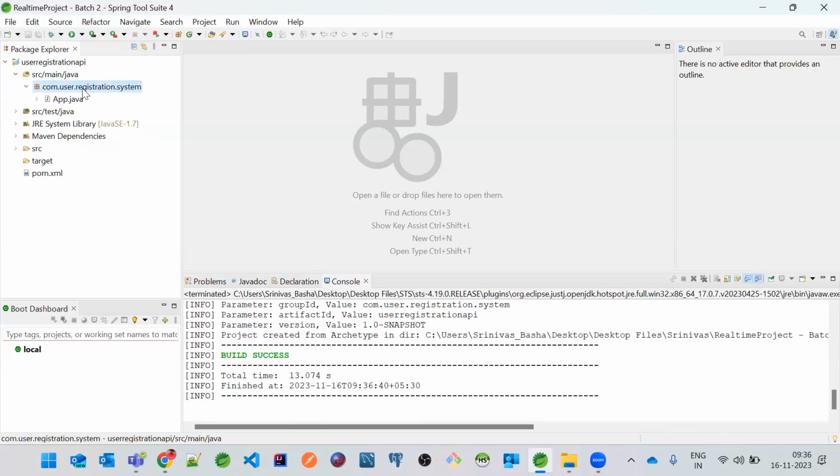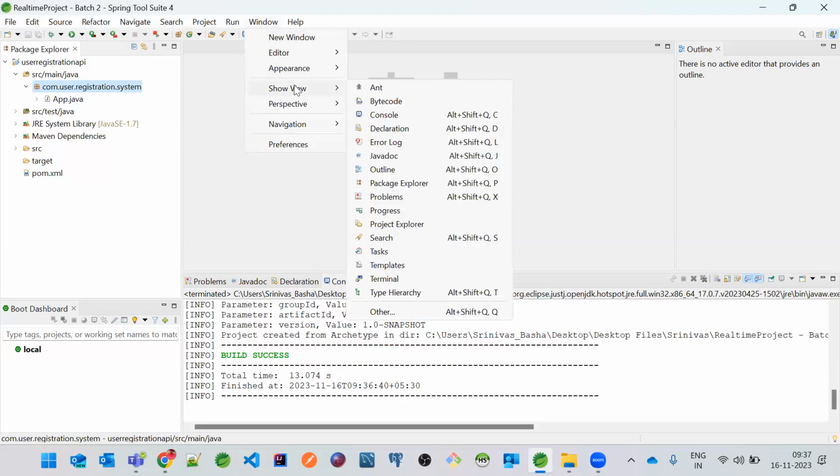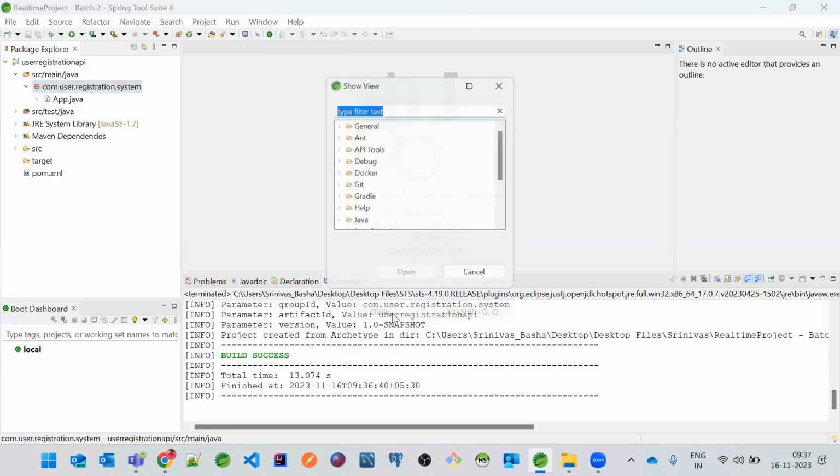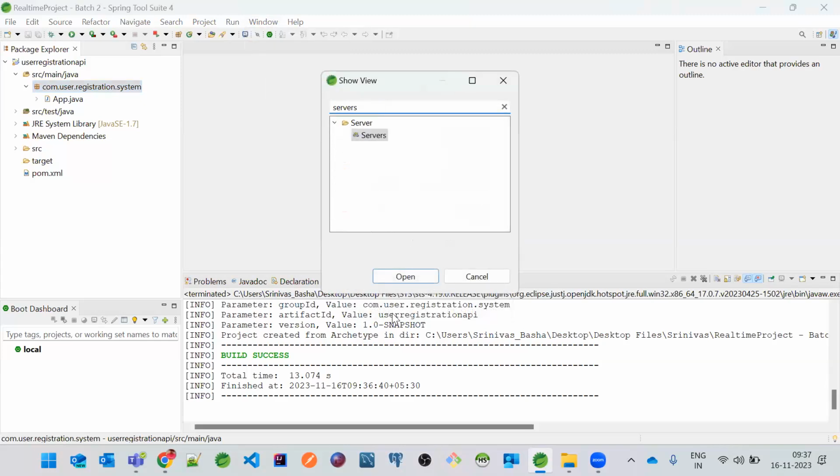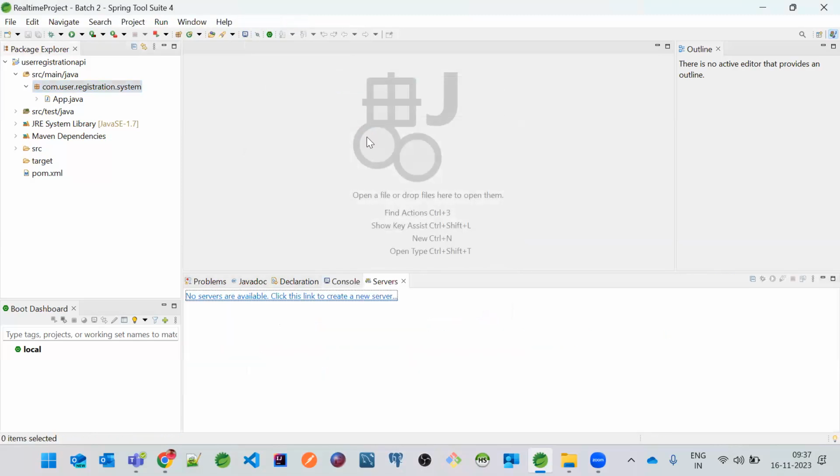So I just wanted to develop a simple web application, Spring Web application. First, what I need to do. If it is Spring Boot, we don't have to install a server. But if it is Spring Web, only Spring Framework web application, then probably we have to install the Tomcat server. And if you can see over here, there is a window option. There is something called show view. And here, go to others and click on servers. So you'll find the servers option over here. Just click on it. And here, there is an option to download.